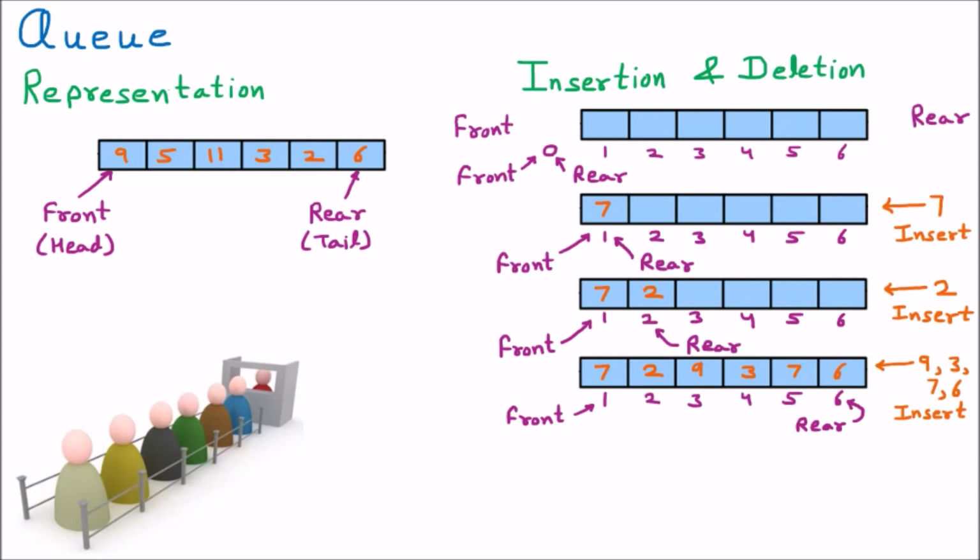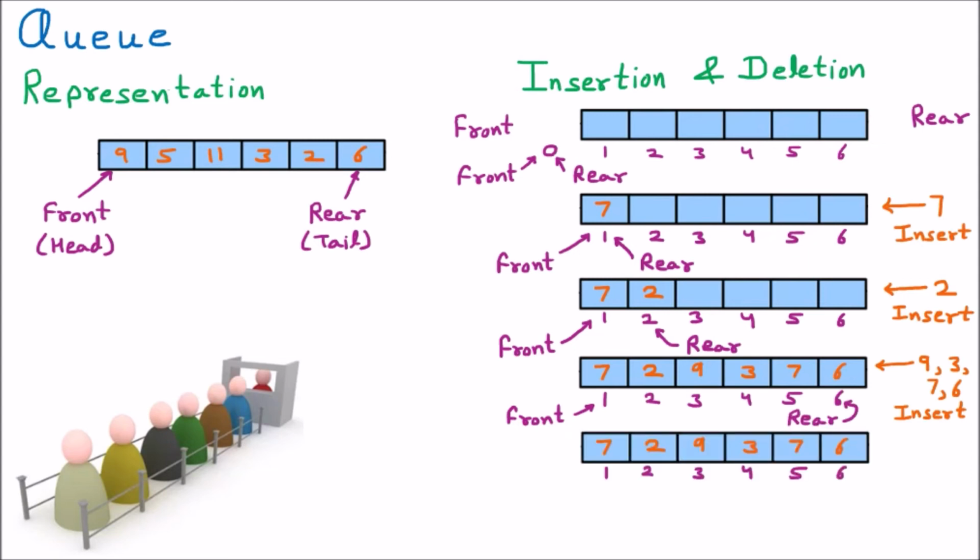Now we are working on the deletion. This is another step. If I have to delete an element, then we know that the element will be deleted from the front side. So from the front side we are going to delete an element, and the element which will come out will be 7. So 7 will be deleted, and 7 is now not part of this queue. The front is incremented. It is going to the next position, while the rear remains at the last. So this is how the queue is working.